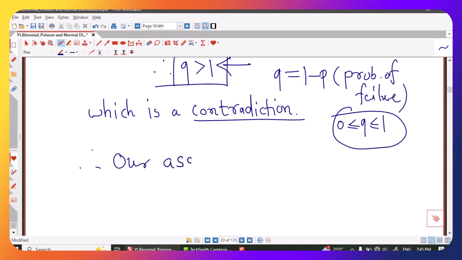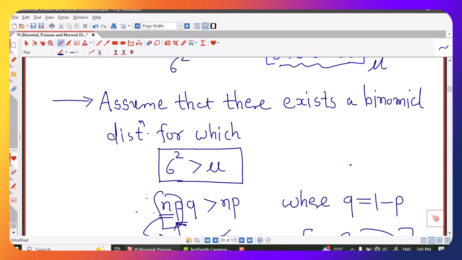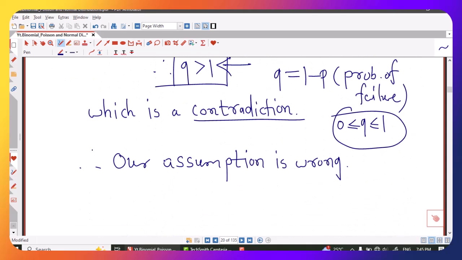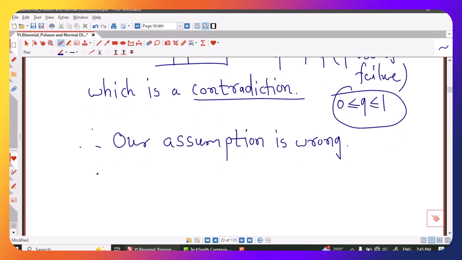Therefore we have to write systematically, our assumption is wrong, and our assumption is that there exists a binomial distribution for which variance is greater than mean, and that assumption is wrong.